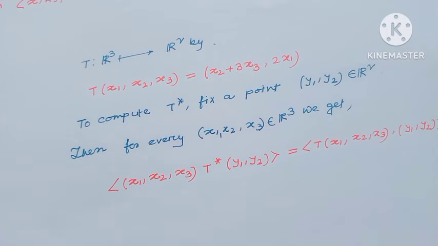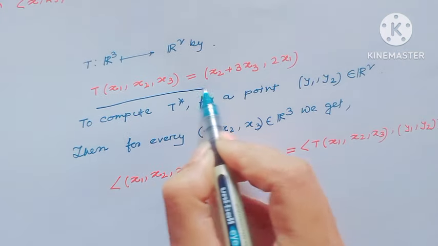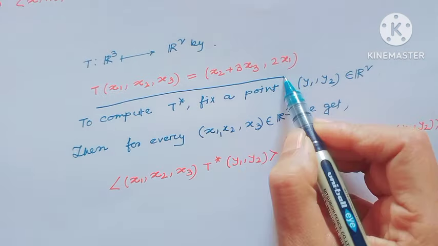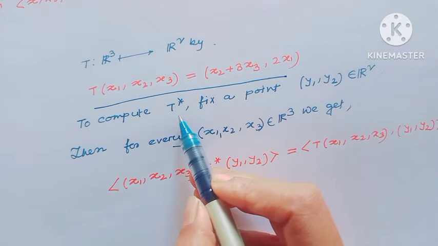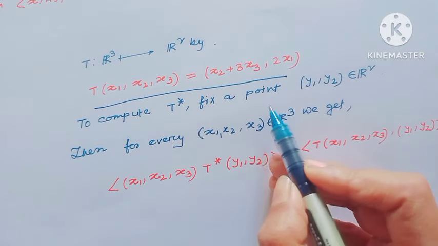Now let's see one example of an adjoint operator. Consider one linear transformation T from R3 to R2, which is defined by T of x1, x2, x3 equal to (x2 plus 3x3, 2x1). Now we have to find the adjoint operator.